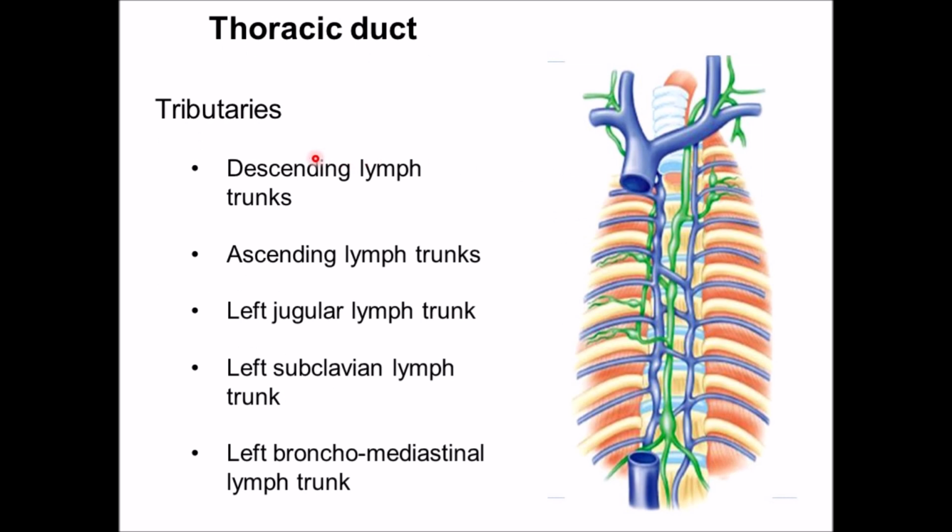Tributaries of the thoracic duct. These are a pair of descending lymphatic trunks which drain the lymph from the posterior intercostal lymph nodes. Ascending lymphatic trunks which drain from the lumbar region. Left jugular lymph trunk which drains from the left half of the head and neck region. Left subclavian lymph trunk drains from the left upper limb. Left bronchomediastinal lymph trunk drains from the left lung and the left side of the heart.